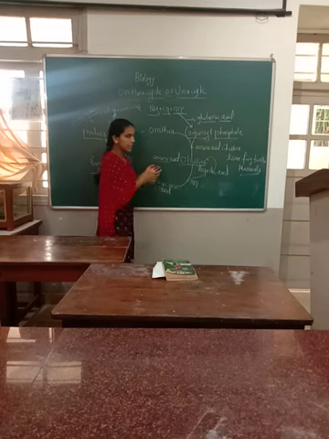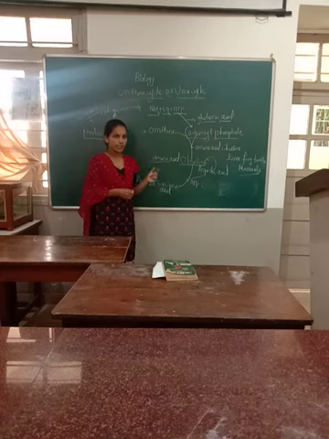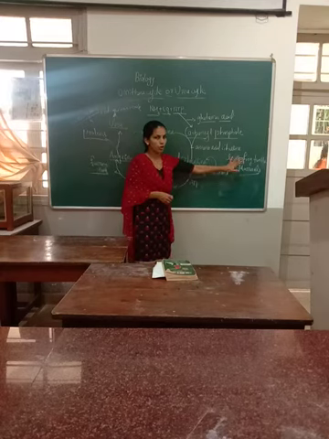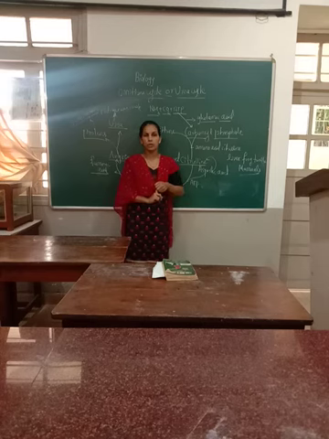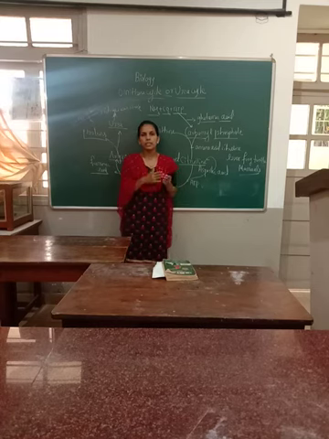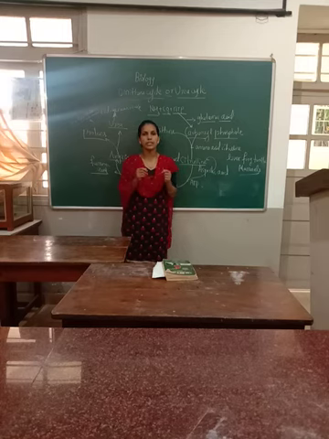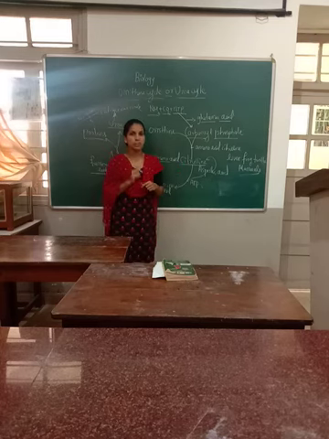Again, this cycle does not occur in snakes and birds, because those are uricotelic animals. Urea cycle occurs only in ureotelic animals. It does not occur in birds and snakes, or reptilians, because those animals are uricotelic. Even birds are uricotelic, because they remove nitrogenous waste as uric acid in birds and snakes.